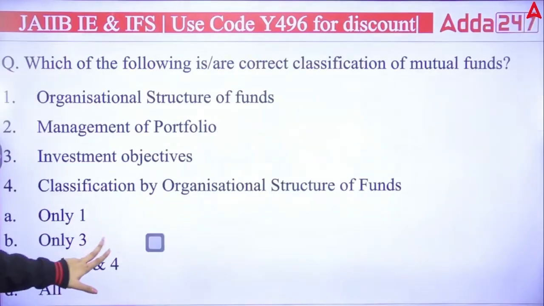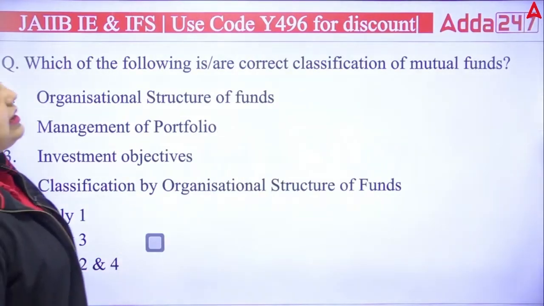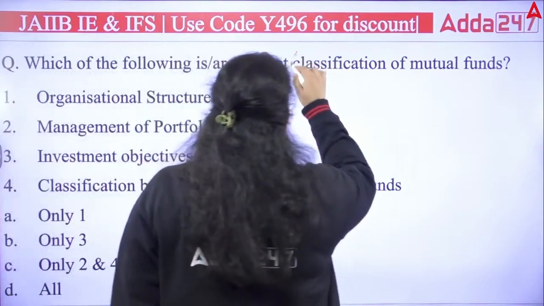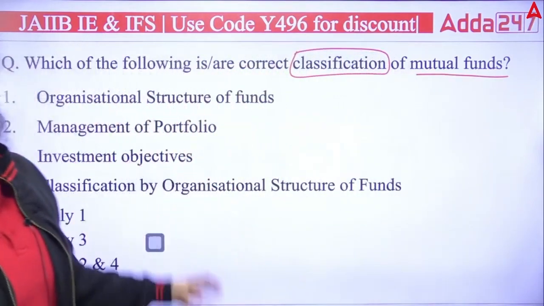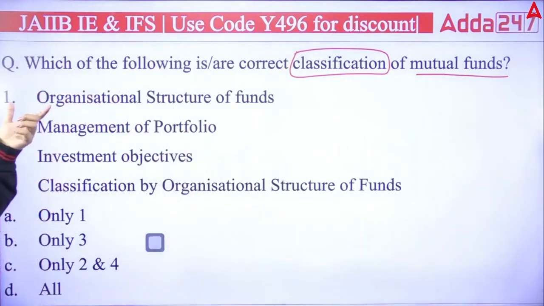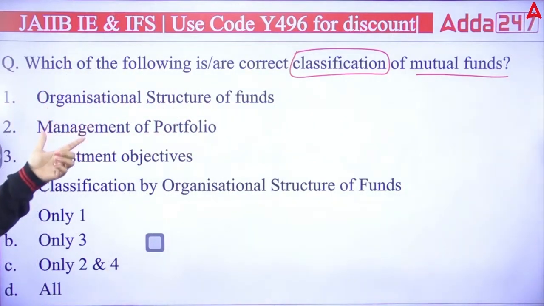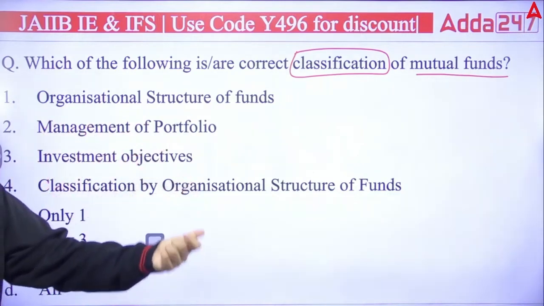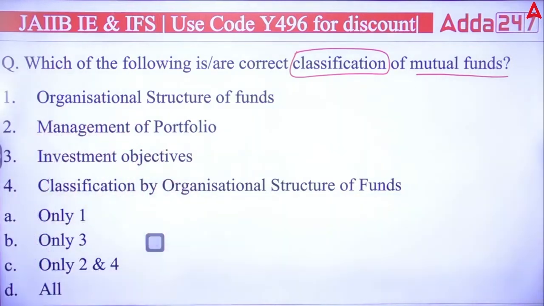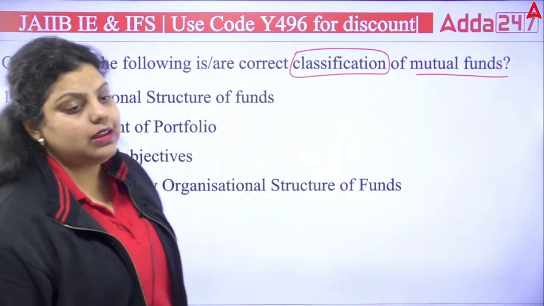So the first question in front of you is asking which of the following is the correct classification of mutual funds. So mutual funds have been classified in different ways. First is organizational structure of fund, management of portfolio, investment objectives, classification by organizational structure of funds. So what do you think, which of the following is correct?